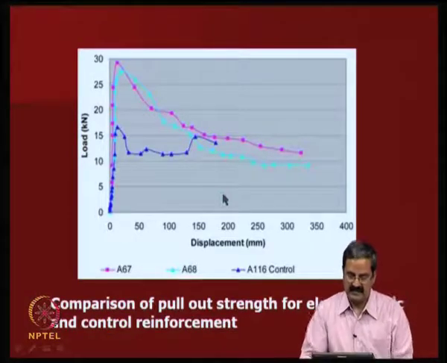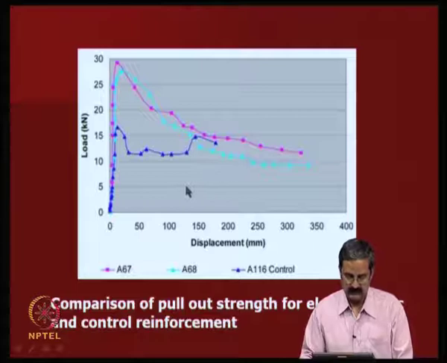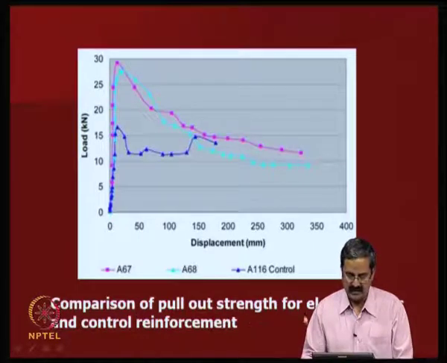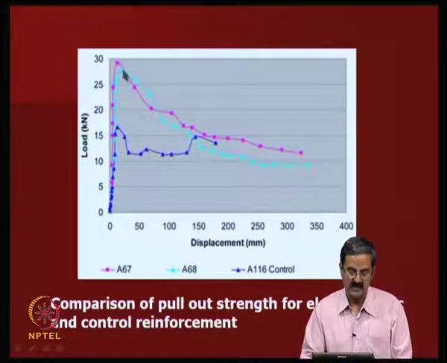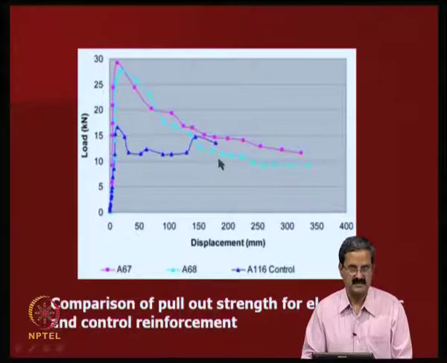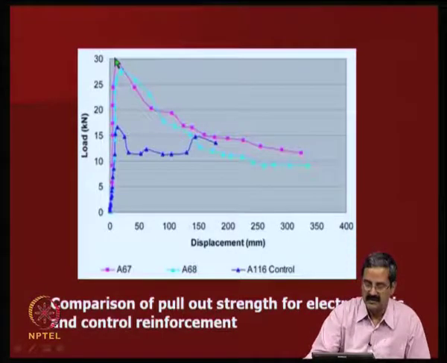And in fact, they have done the pull out strength test of the electrokinetic sections, and you can see that the load is quite high compared to a control section where nothing is there. It is about 15 to 16 kilonewtons, whereas it is about 30 for the pull out strength of the reinforcement.